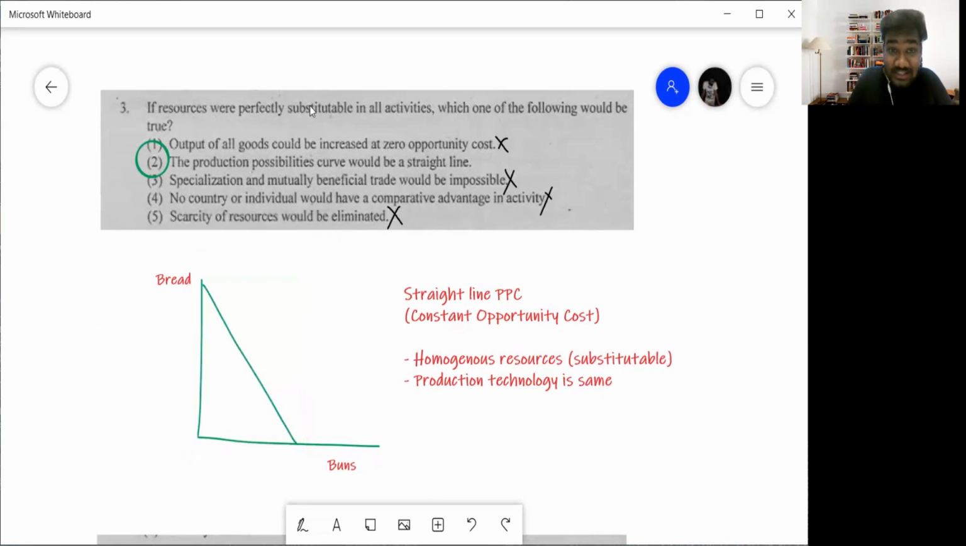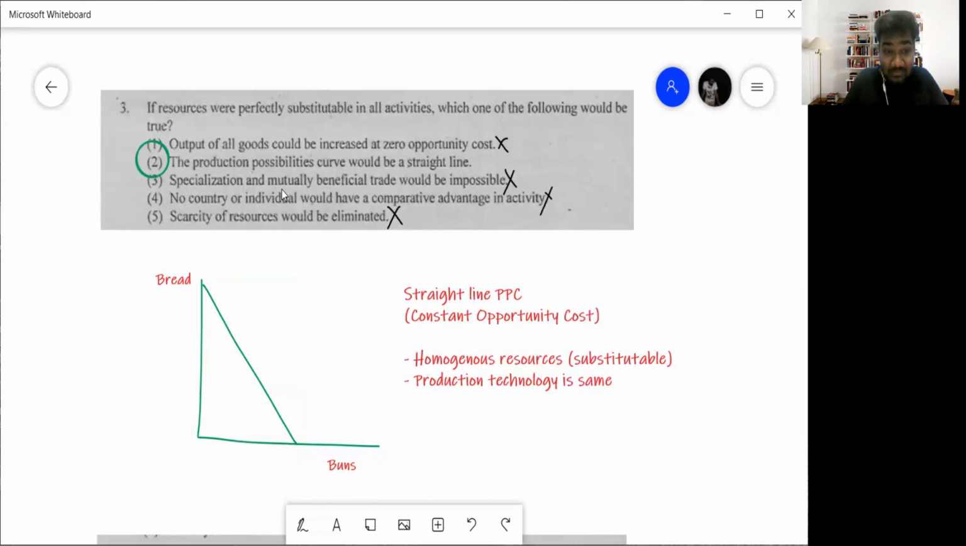So if resources were perfectly substitutable in all activities, which of the following would be true? Output of all goods could be increased at zero opportunity cost? No. Remember, constant opportunity cost does not mean zero opportunity cost, okay? Constant opportunity cost means there is an opportunity cost. It is constant. It is the same amount. Then production possibility curve would be a straight line. Yes, that is true. That is the answer.